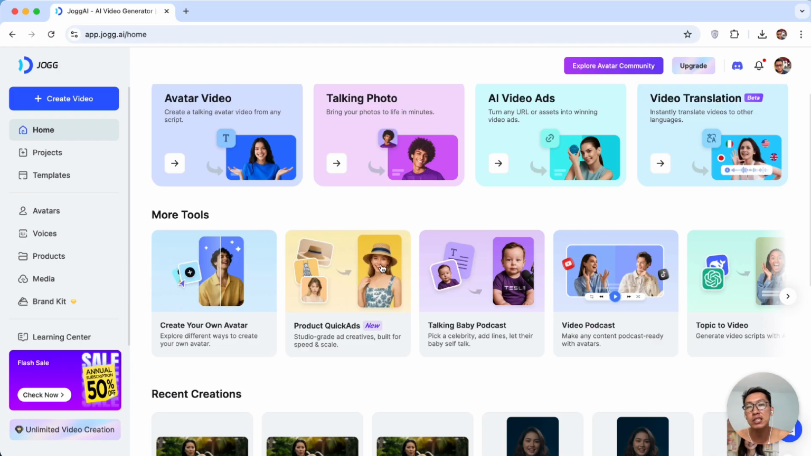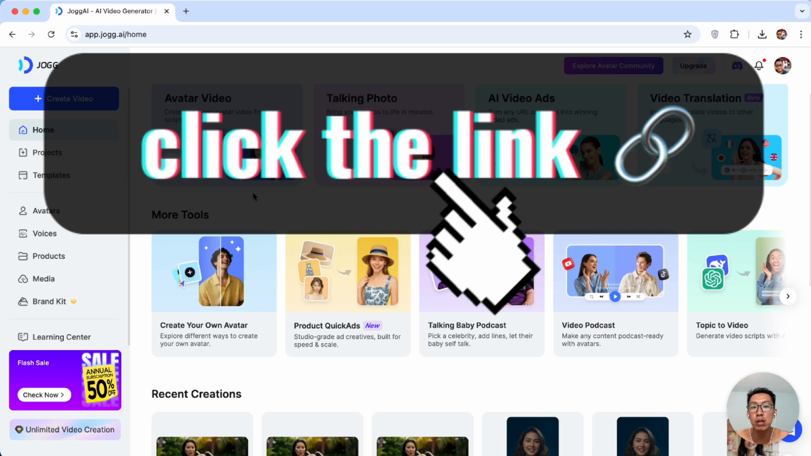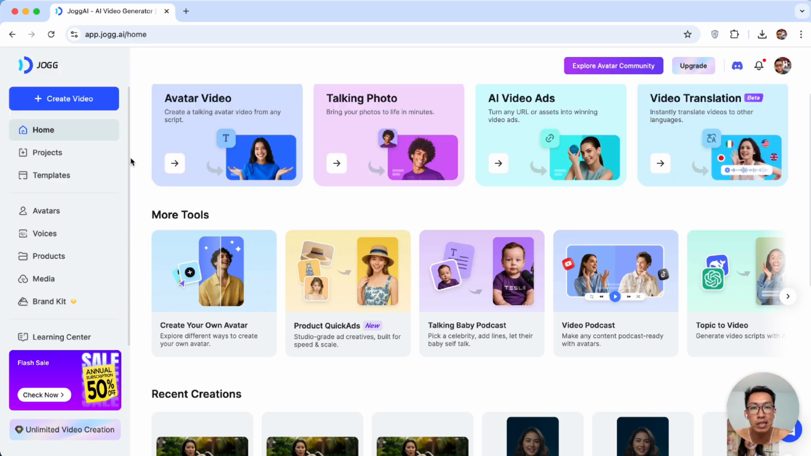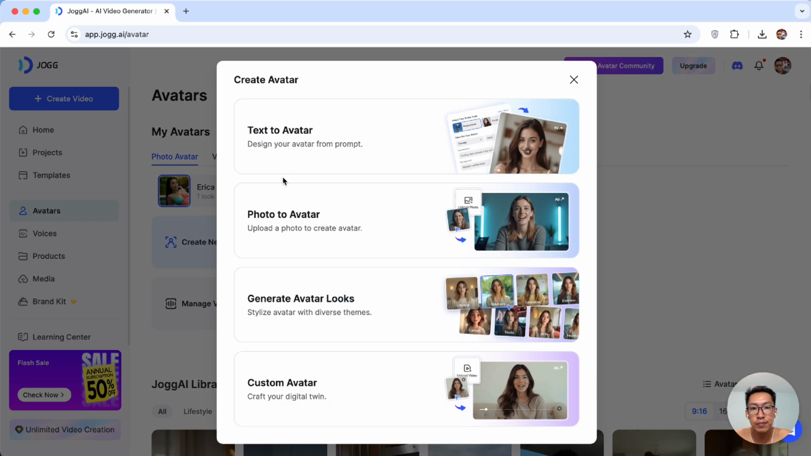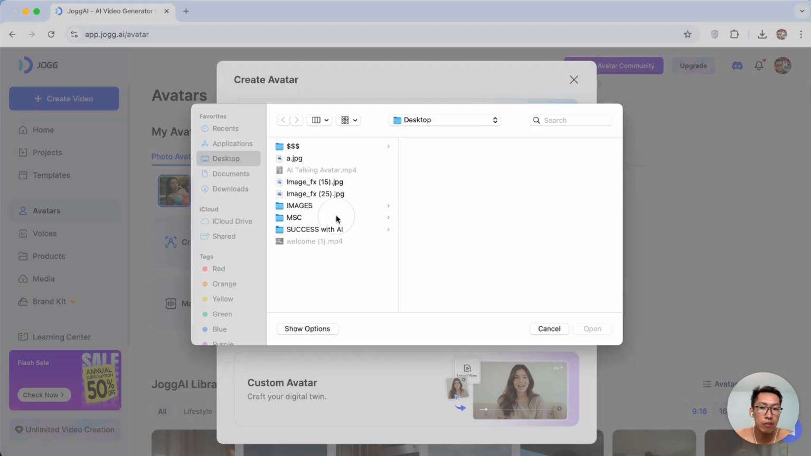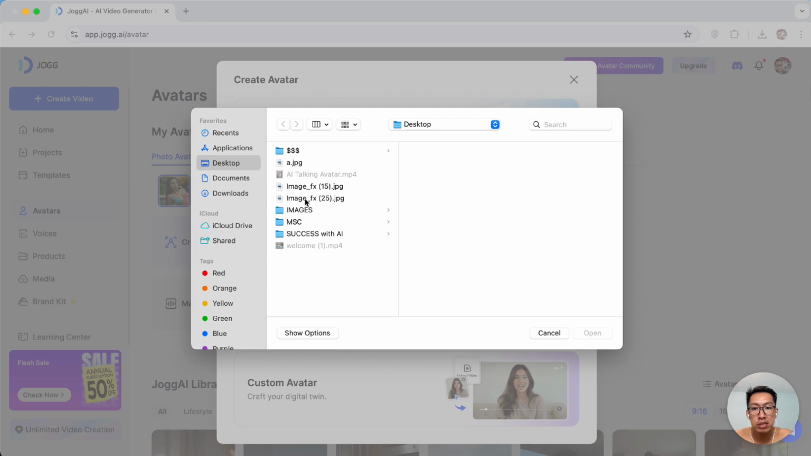Now I will show you step by step how to create AI avatar talking videos using this tool. Now you can click the link down below to follow along. After you sign in with your Google account, you can go to avatar here, and then we can create an avatar. Now I will use photo to avatar, and then I will select the photos.